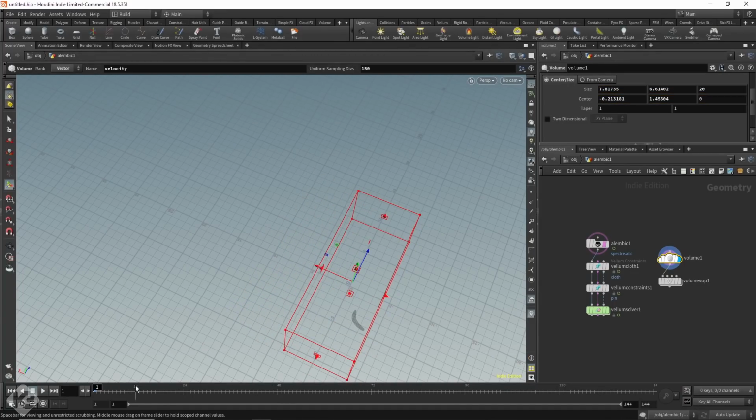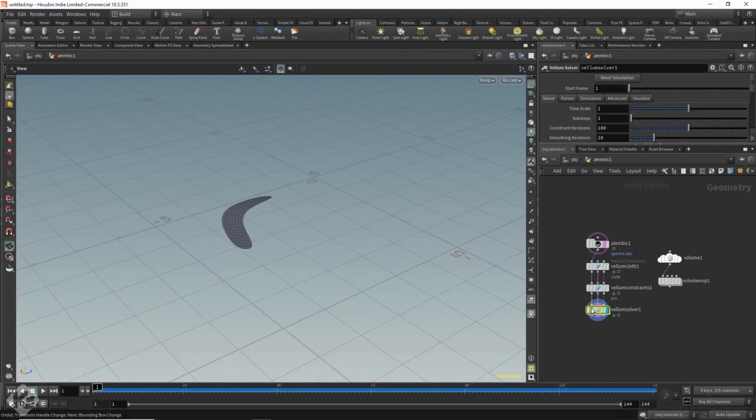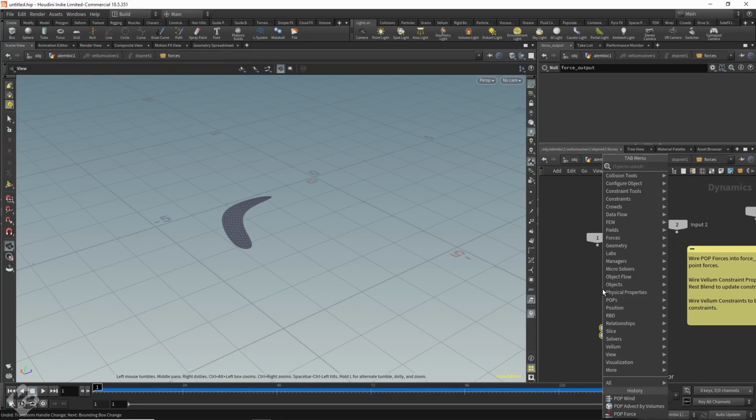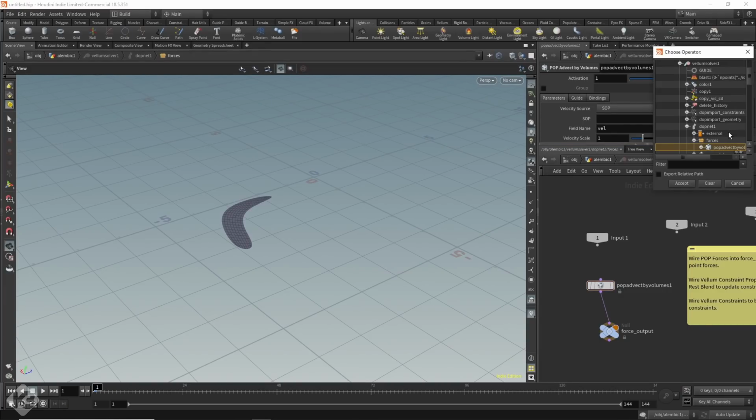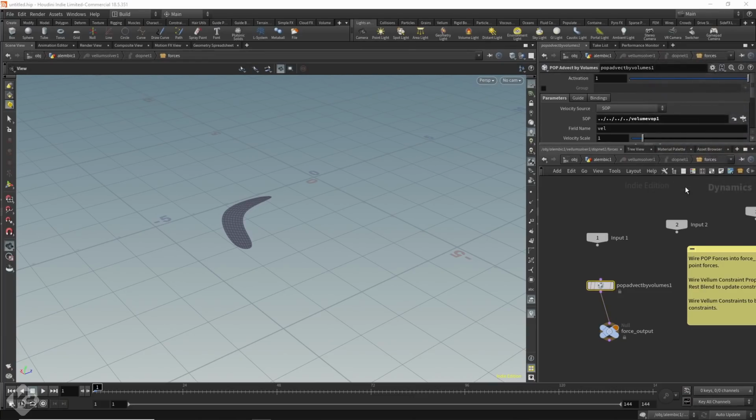Now the trick to getting that little noise network to work was to call it into the vellum solver. I did this with a pop advect by volumes node. All those words mean is move my points around in time inside the box I made. That's it. I plugged that into the output, then called in the volume VOP node into the SOP field, and yeah, that's it. It's just telling this node where to get information from. That's literally all I'm doing.